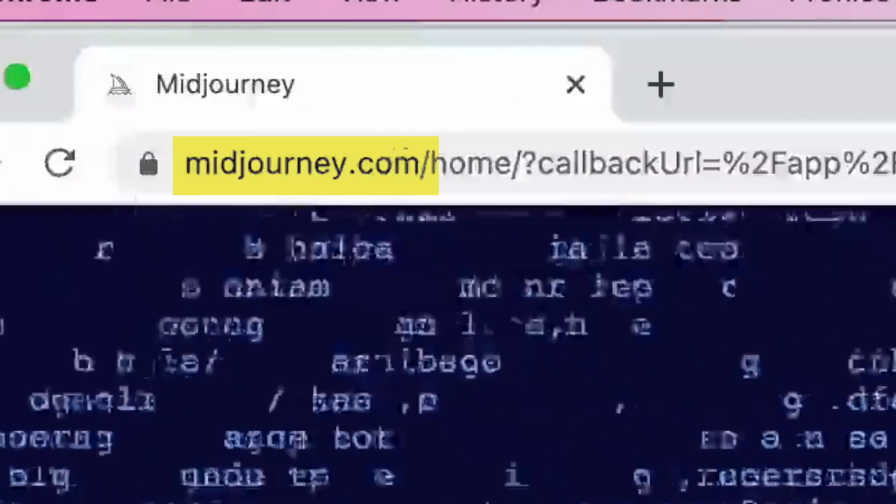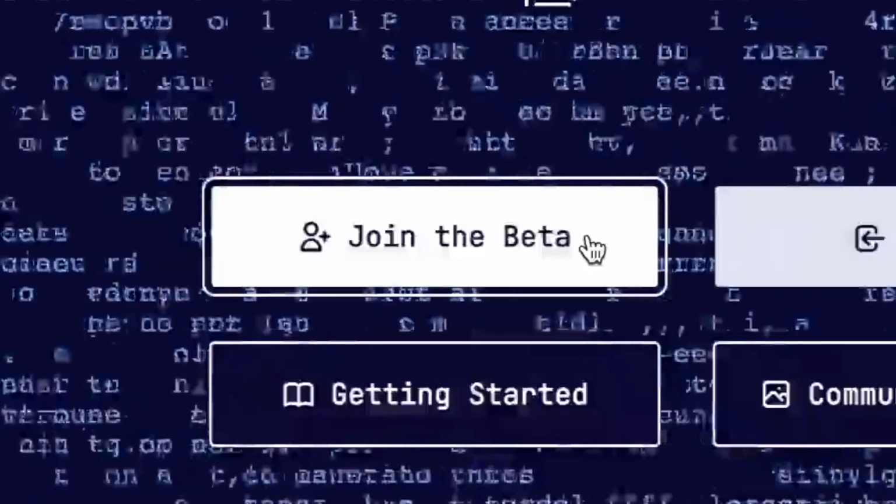You just come to midjourney.com, and if you join it, you can join it for free. It's still in beta. They're still testing things out, but it's super powerful. And the way that it works is you actually have to use it via Discord, which is like an online chat program, but you basically can ask it to create you images about anything, and then we can use these images to make money. And I'm going to show you how you can do that in this video.